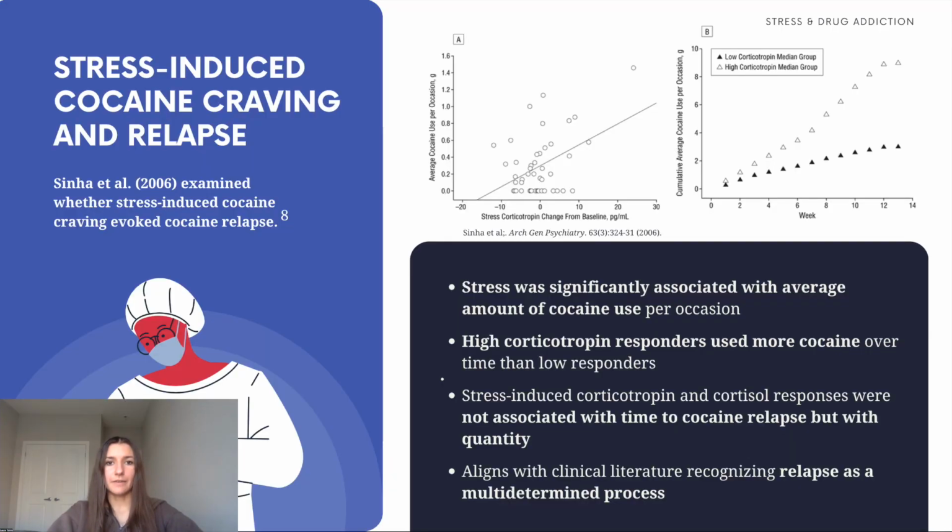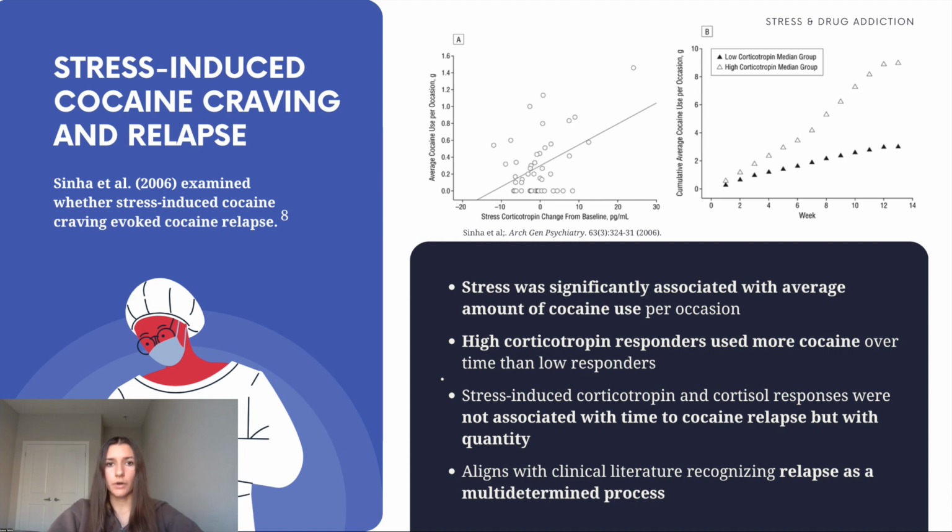As seen in figures A and B, stress-induced corticotropin response, with a significance of 0.002, was significantly associated with the average amount of cocaine used per occasion in the follow-up period, and overall, the high corticotropin responders used significantly more cocaine over time than the low responder groups.